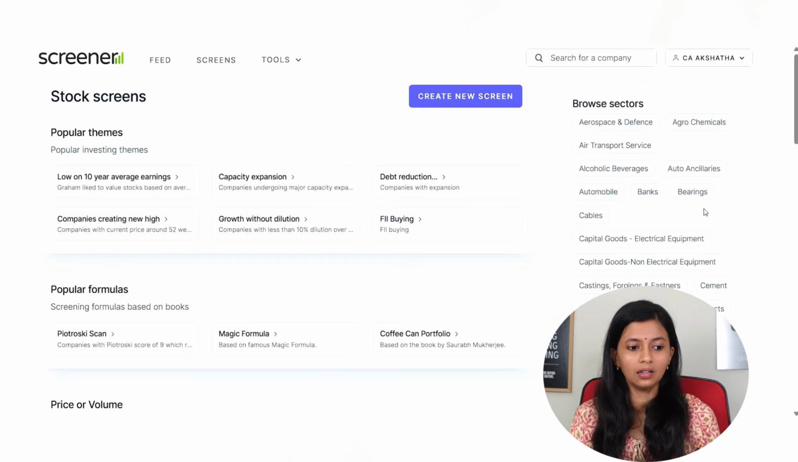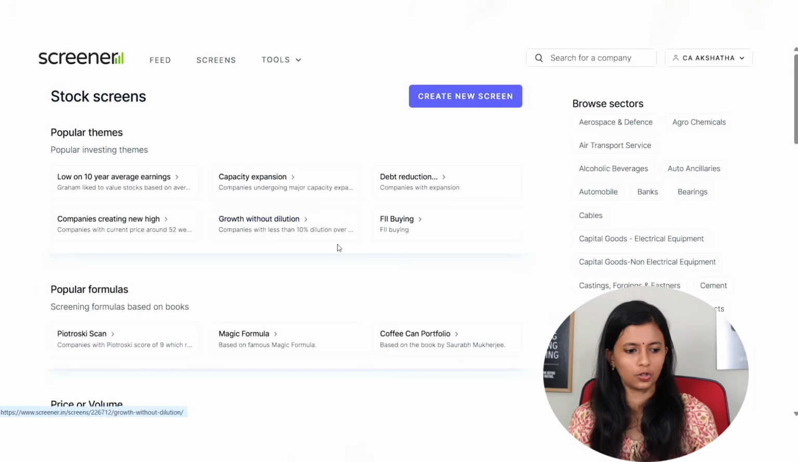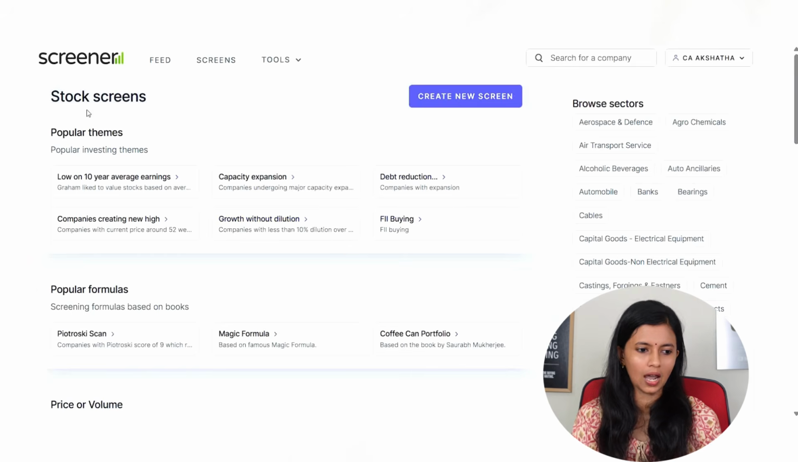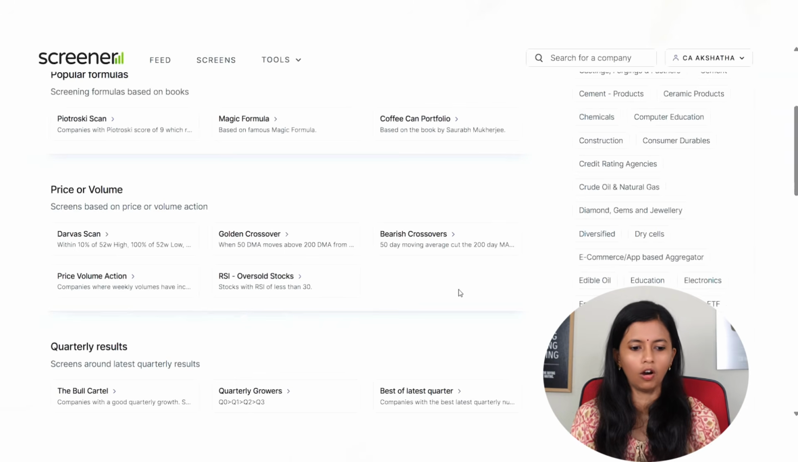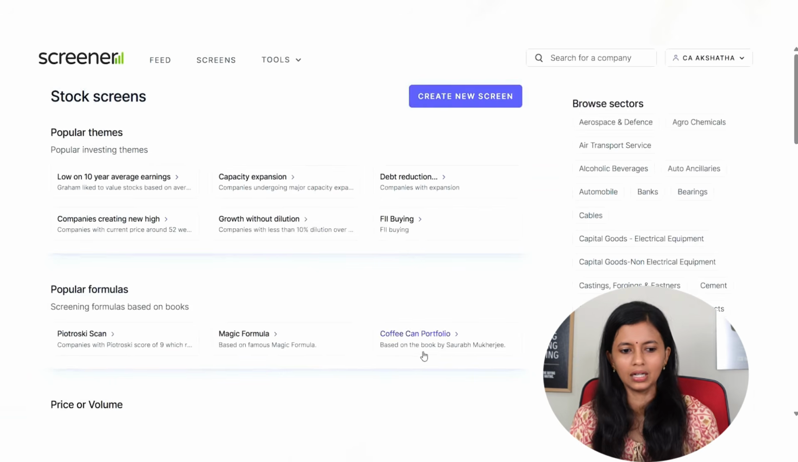So this particular website is screener.in. This is a brilliant website where you can create your own screeners and you can search for the stocks. So here you just have to go to screens and say create new screen. Also you have already available screeners which can also be used for fundamental analysis.